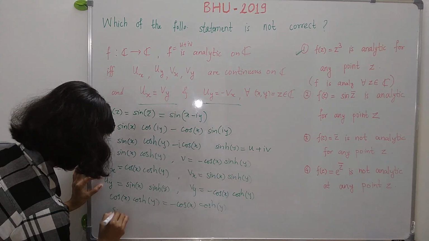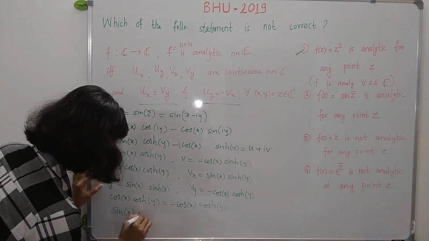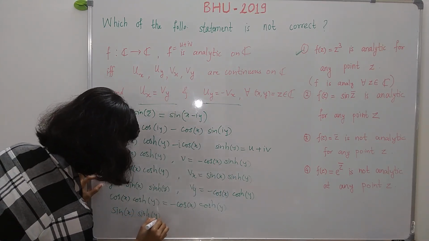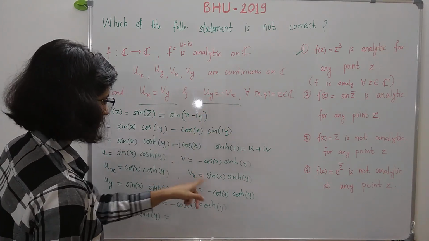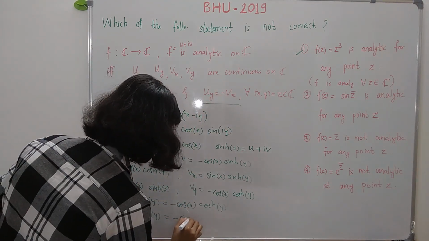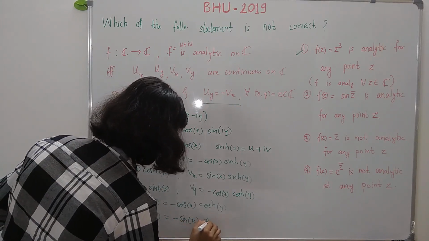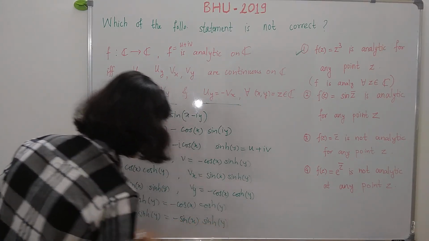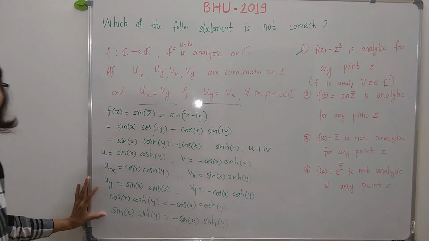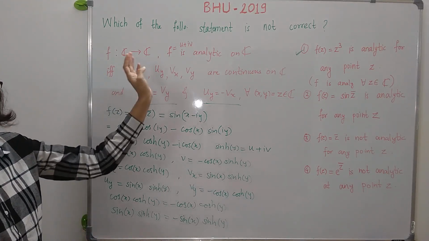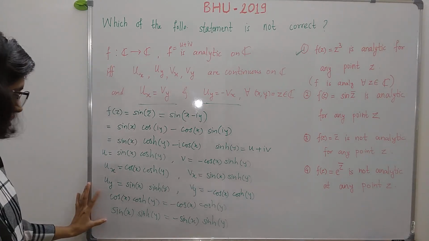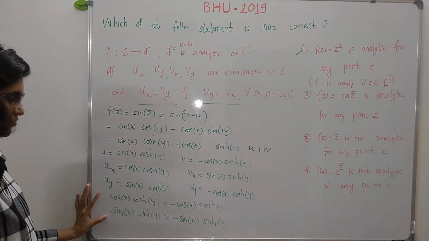So it is sin x sin hyperbolic y must be equal to minus of vx, so minus sin x into sin hyperbolic y, right? So this must be true for all x and y. Then we will say that this function is analytic on C. So let us check whether this is true or not for any x, y.